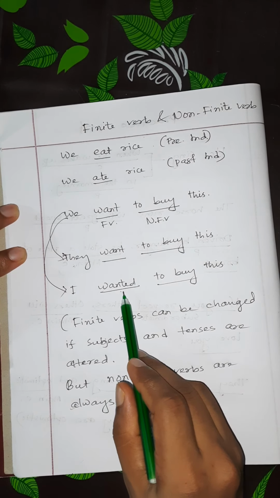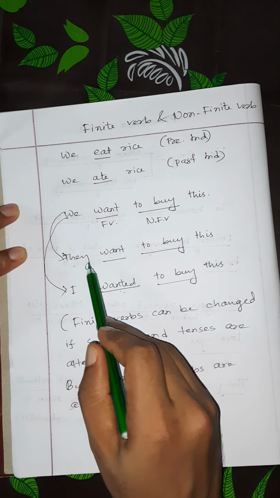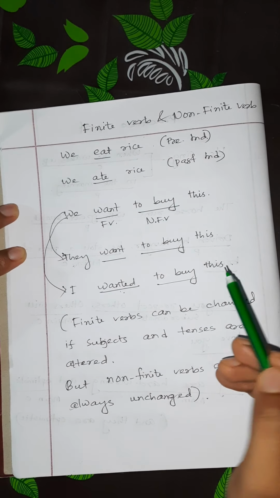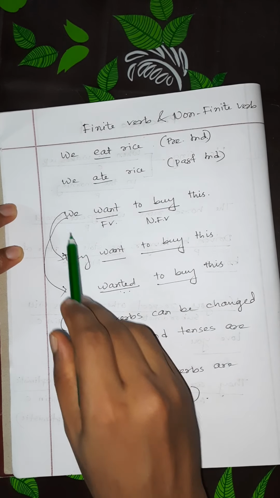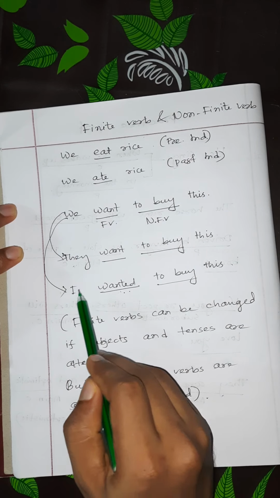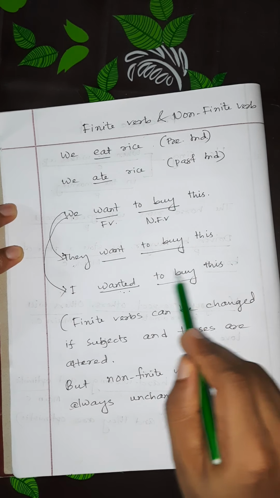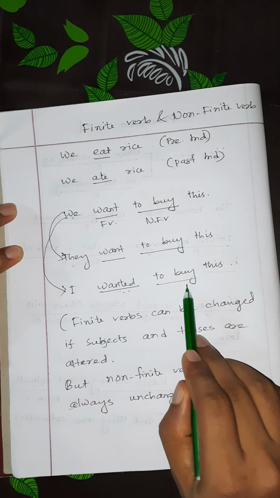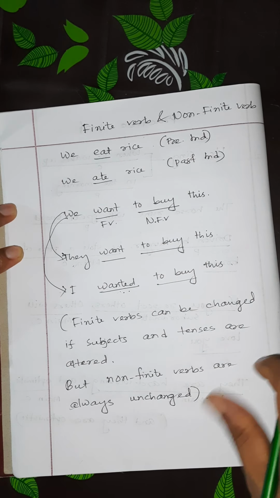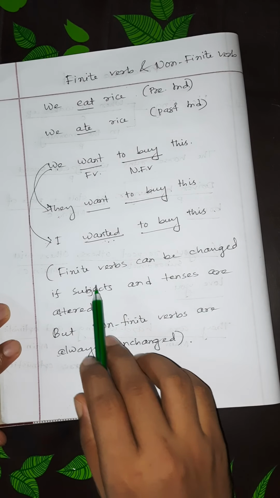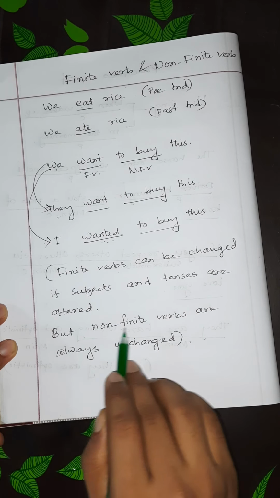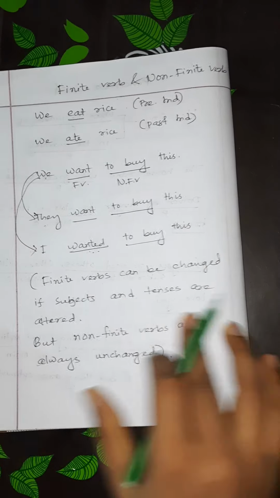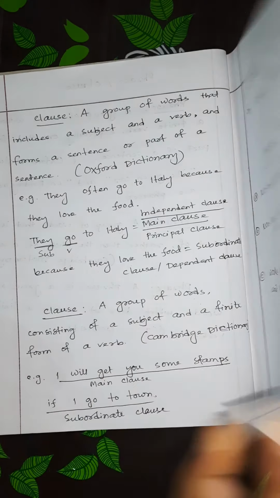That means a finite verb can be changed if its subject and its tense are changed. On the other hand, a non-finite verb is always fixed. It can't be changed. There is the note: finite verbs can be changed if subjects and tenses are altered, but non-finite verbs are always unchanged. So I think you folks have understood this lecture, what I have talked about.